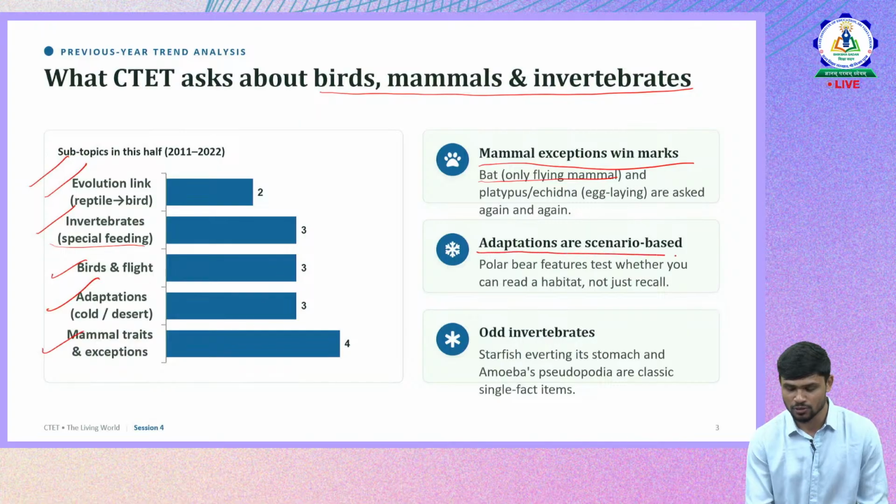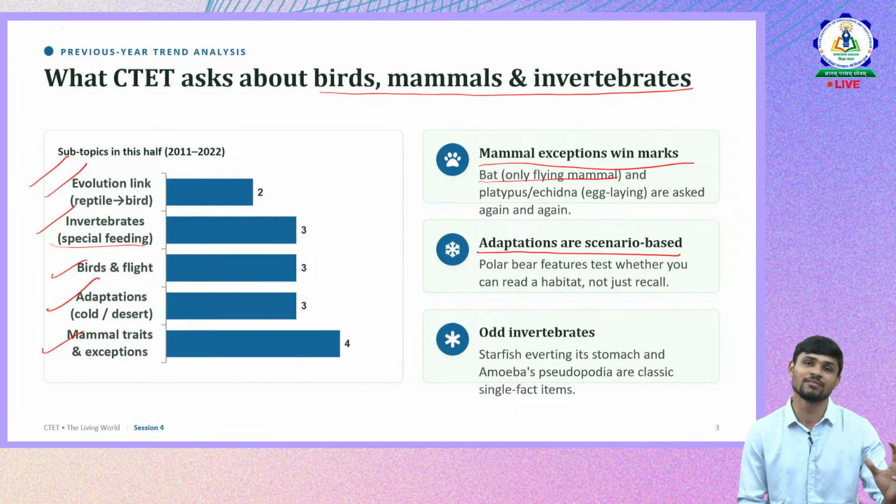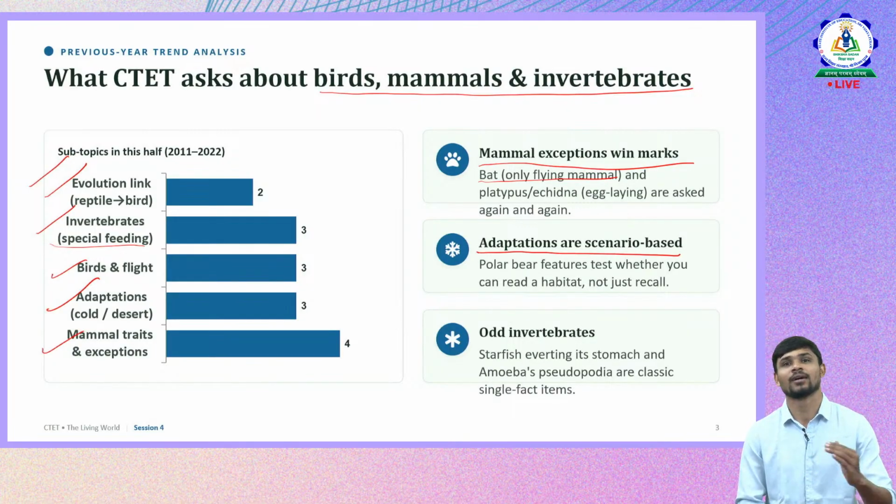We should also understand adaptations in different animals. For example, in the mammals itself, there are certain animals which live in very different environmental conditions, like the polar bear and other mammals that live in colder areas. What are their adaptations to live there? And in birds, what are the adaptations? How do they fly? What are their adaptations to stay in the air and fly for longer times?